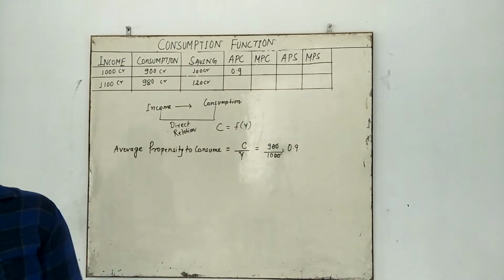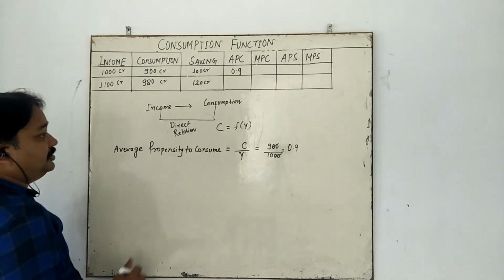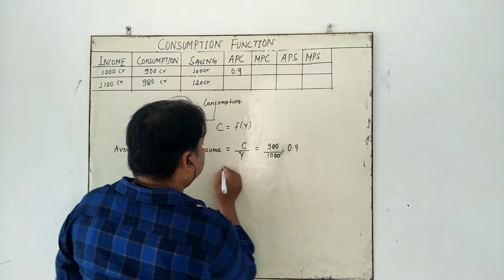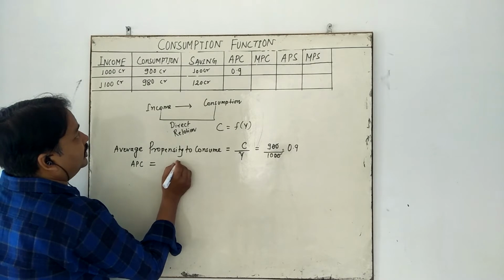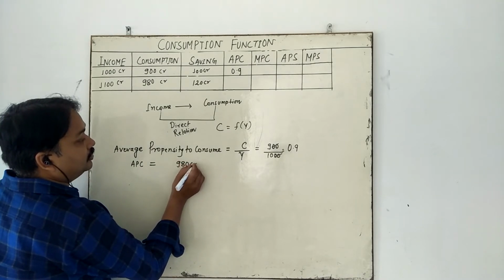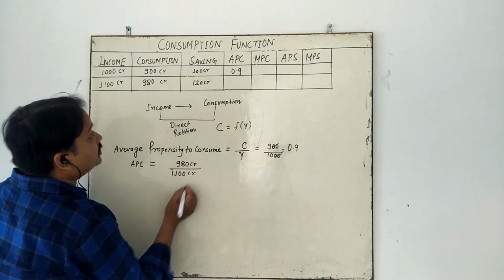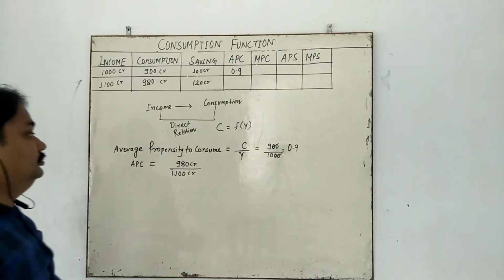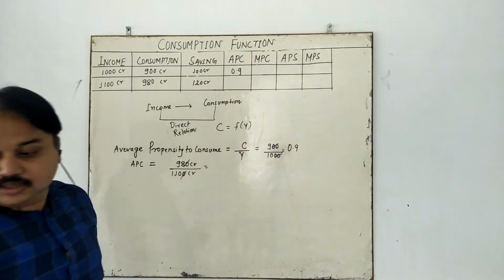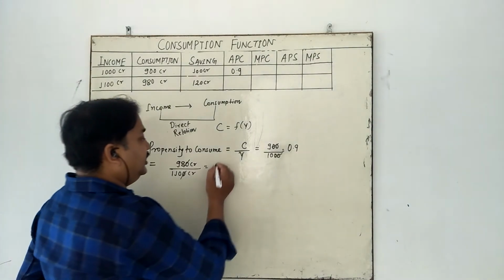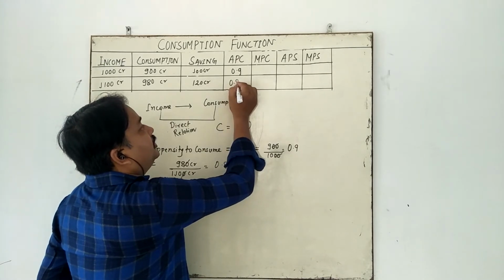Next, if you want to calculate APC in this situation, what is the formula? 980 crore was the consumption, 1100 crore was income. So you divide it here, and you get the answer 0.89 as the APC.